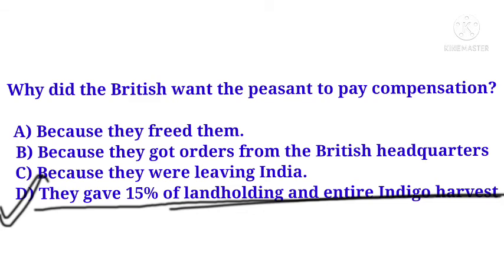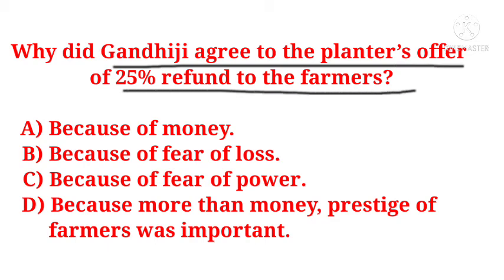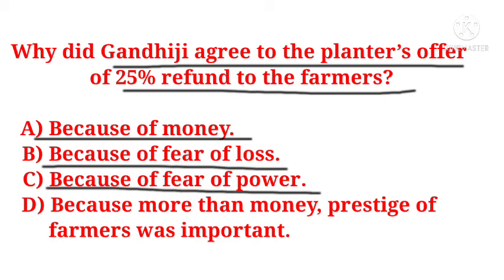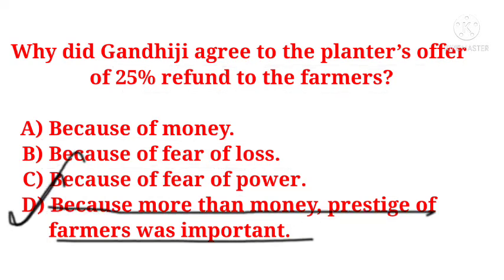Okay, the next question is, why did Gandhiji agree to the planters' offer of 25% refund to the farmers? Options are because of money, because of fear of loss, because of fear of power, because more than money, prestige of farmers was important. And the correct answer is because more than money, prestige of farmers was important.